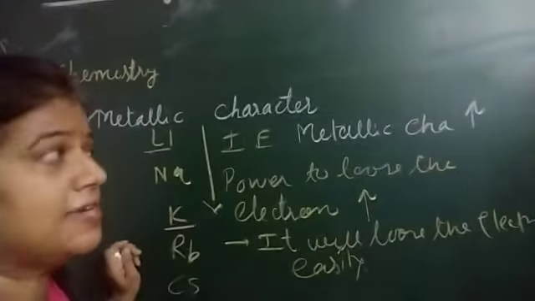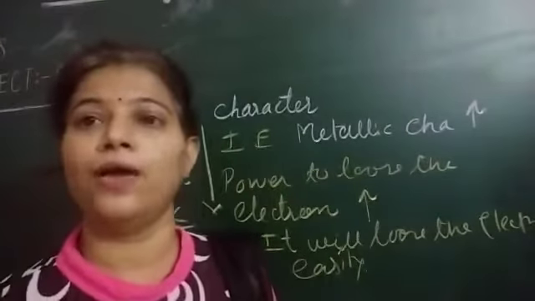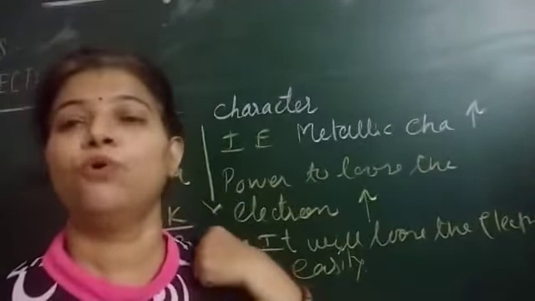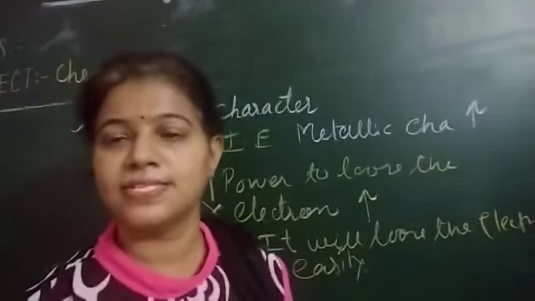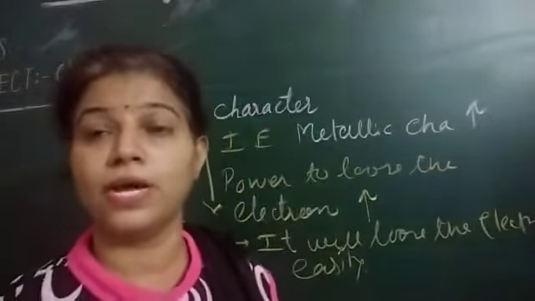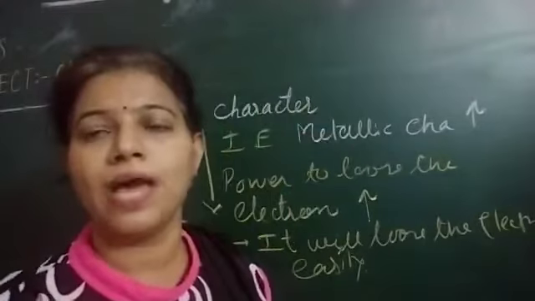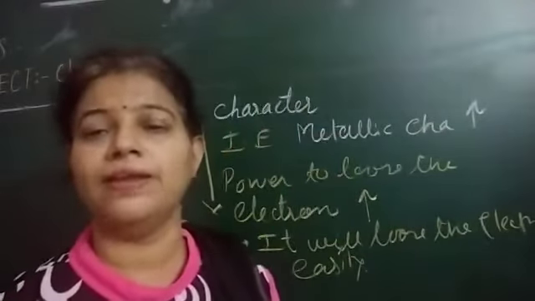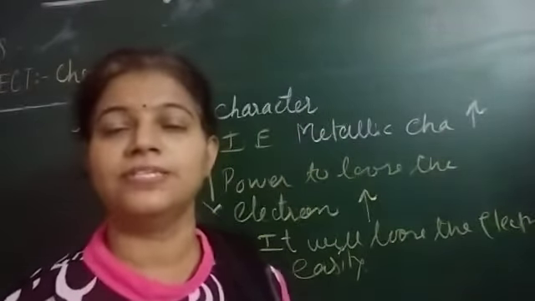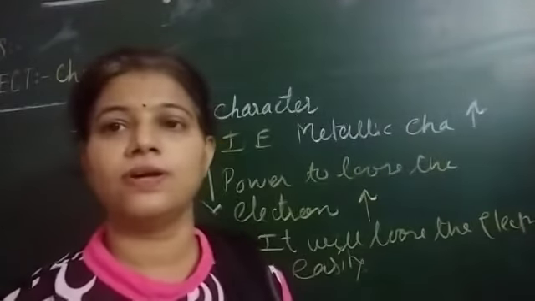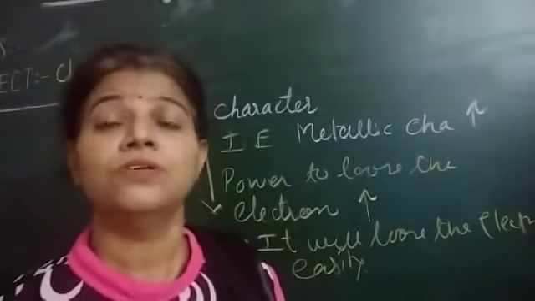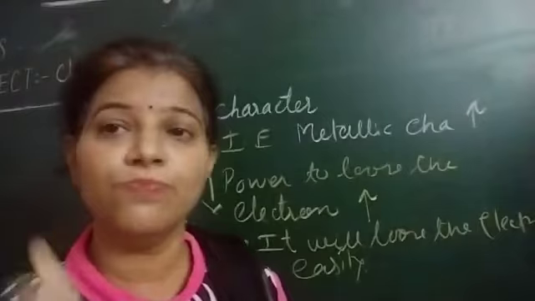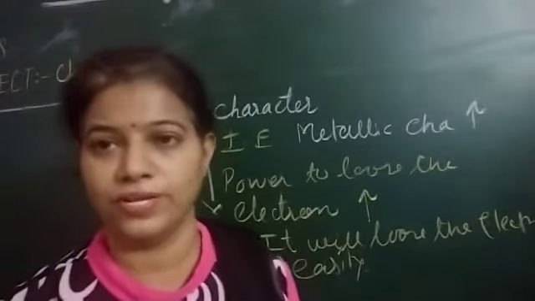Now if anyone asks which of fluorine, chlorine, bromine, iodine is more metallic? As we move from top to bottom, the last element is iodine. Actually it is astatine, but astatine we do not consider as it is not commonly treated here. So iodine is more metallic as compared to fluorine.